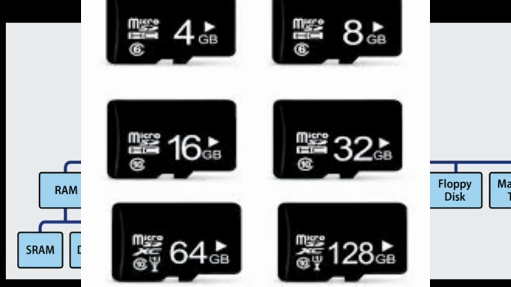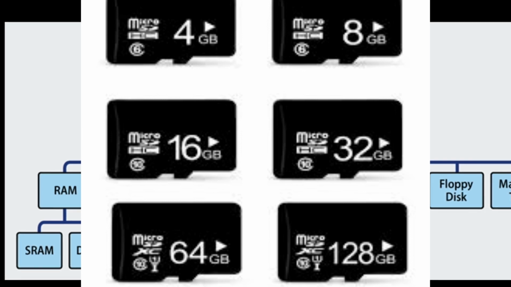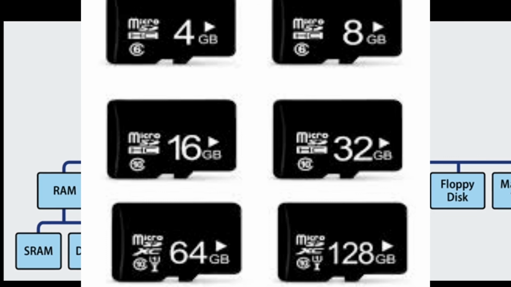Nowadays multimedia cards are similar in size and function to SD cards, but without the locking tab feature. These are less widely used. And secure digital cards are the most widely used format, of small size and available in high capacities. So these types of computer memory, meaning primary and secondary, are available.